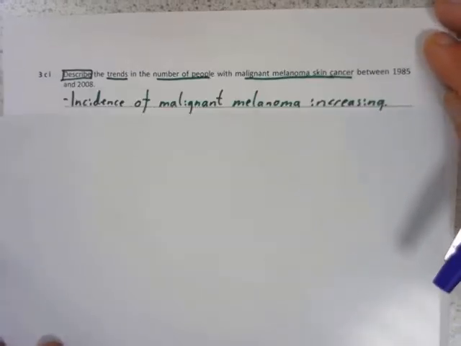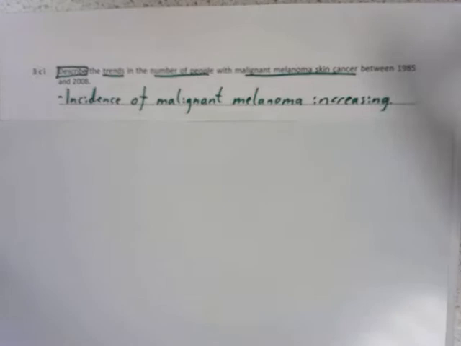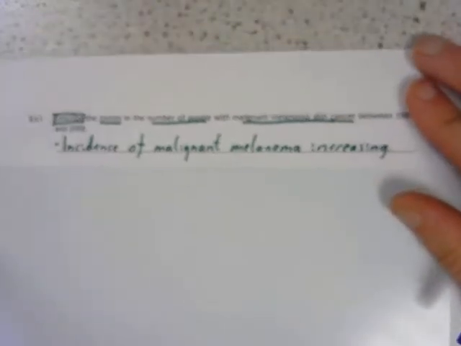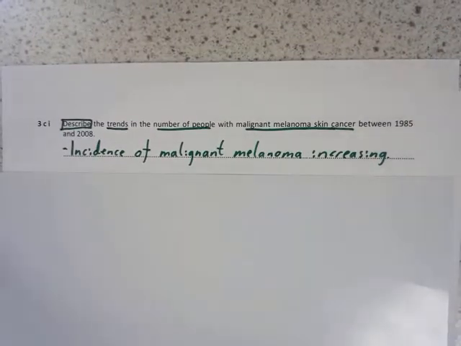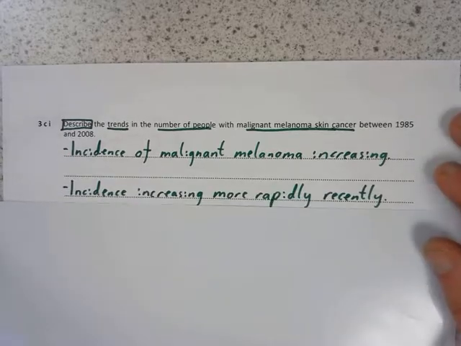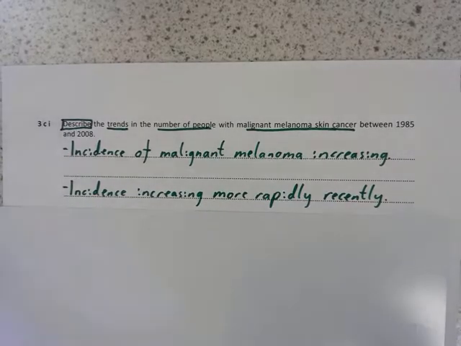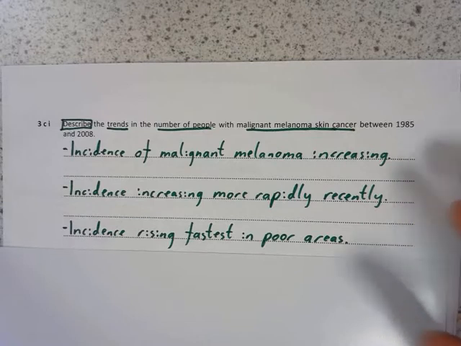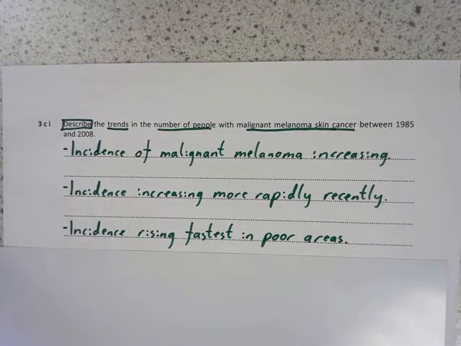Describe the trends in the number of people with malignant melanoma skin cancer between 1985 and 2008. So we want to describe those trends. Well, we're just going to use what we annotated on the graph here. First of all, the incidence of malignant melanoma is increasing. That was the first thing that we annotated. The number of cases was going up. The incidence was increasing more rapidly recently, and the incidence was rising fastest in poor areas. So there's 3 different points you could have there.